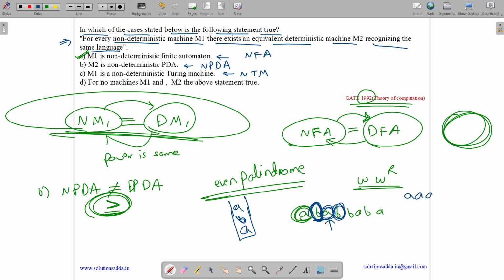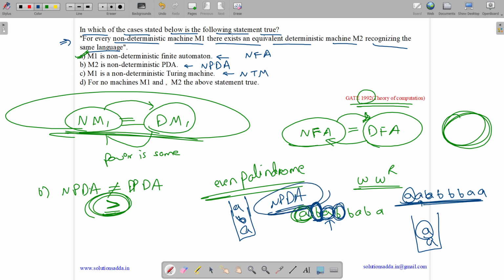Let us suppose the string was something like this: A, B, then double A, 4 times B, double A. Then we push A. Then on seeing the next A, we have to make a decision whether this A should be matched with this A and popped or it should be pushed. This can't be done by a deterministic machine. This has to be done by a non-deterministic machine. So we need a non-deterministic push-down automata for palindromes.